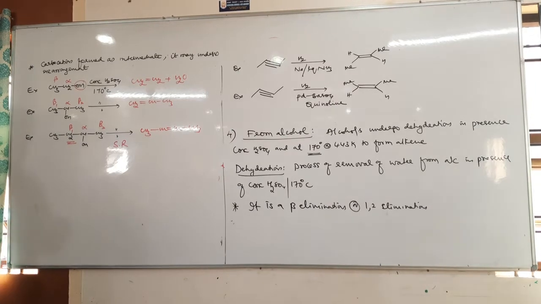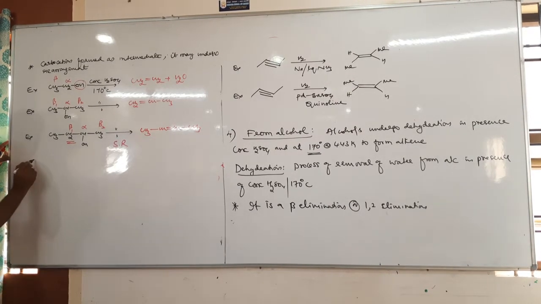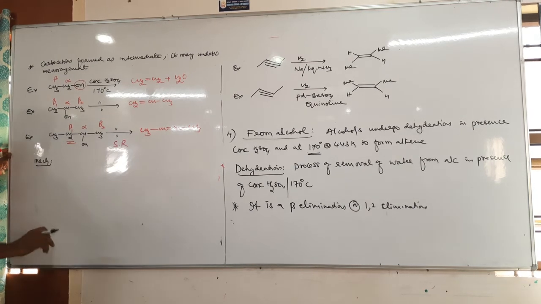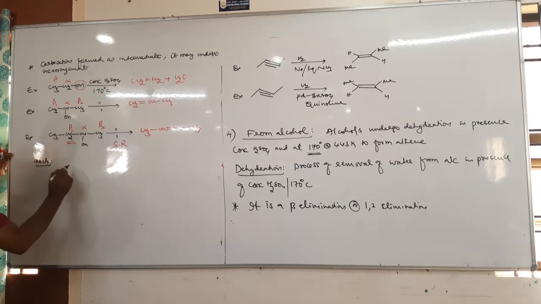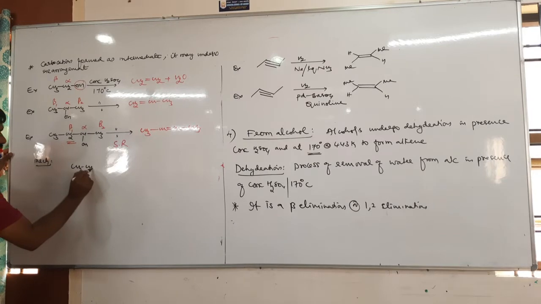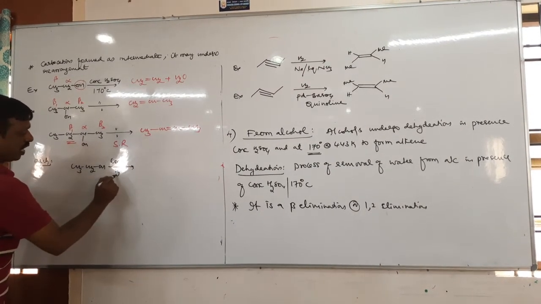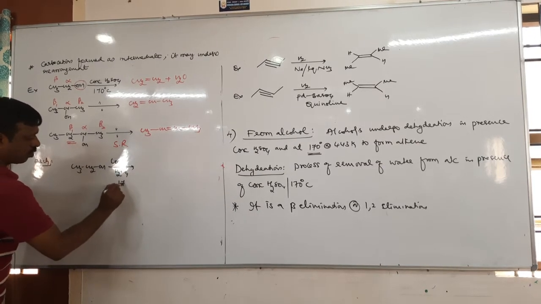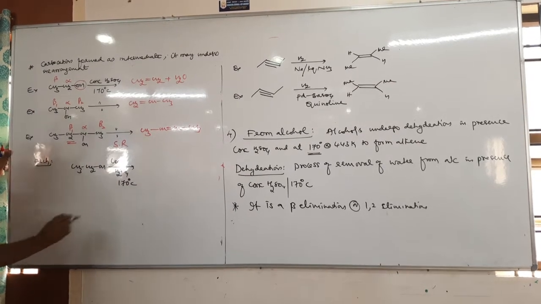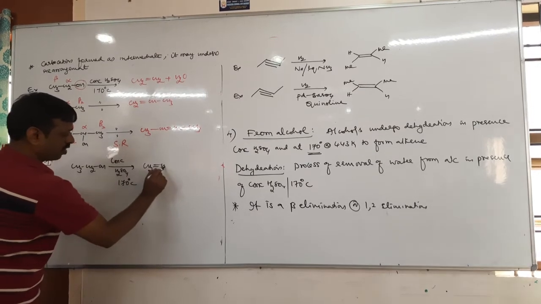Okay, then let's see the mechanism. Let us take ethyl alcohol reacting with concentrated sulfuric acid, and at 170 degrees Celsius it forms ethene.